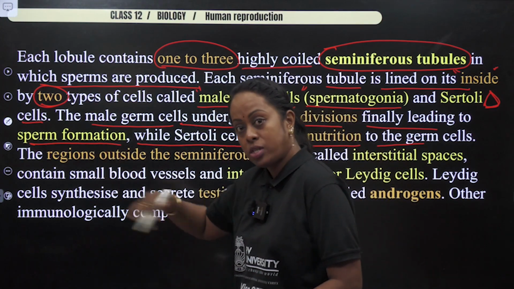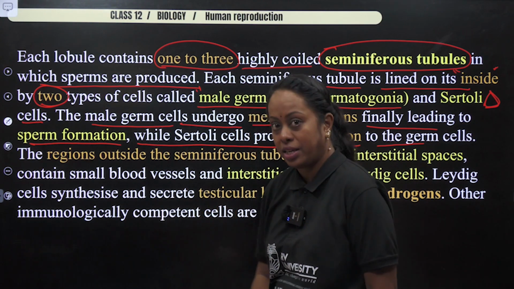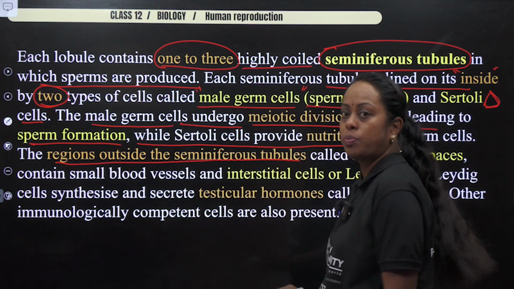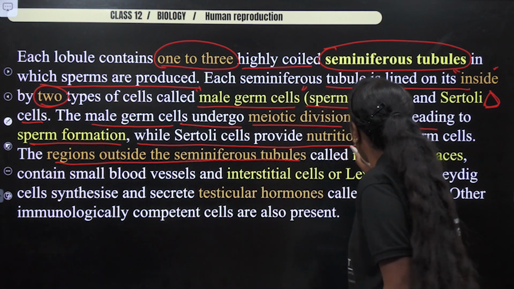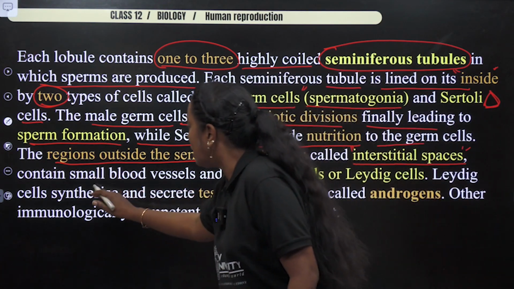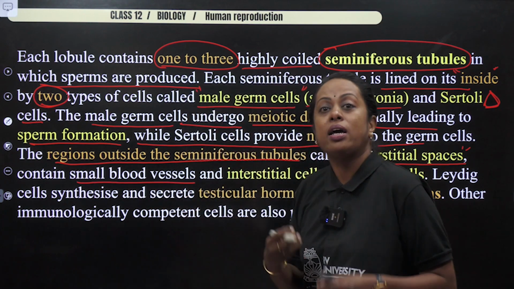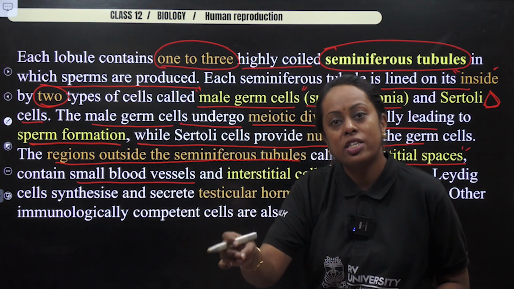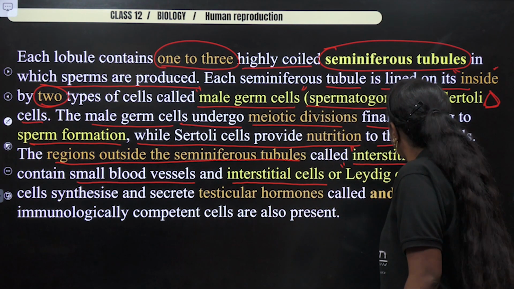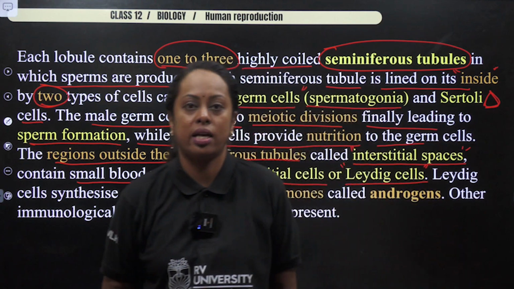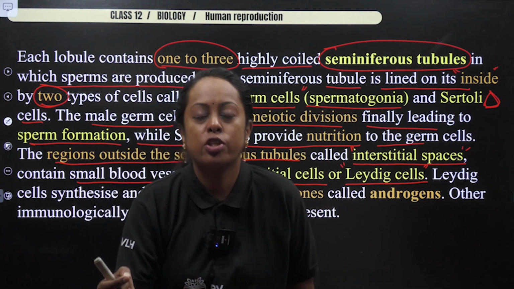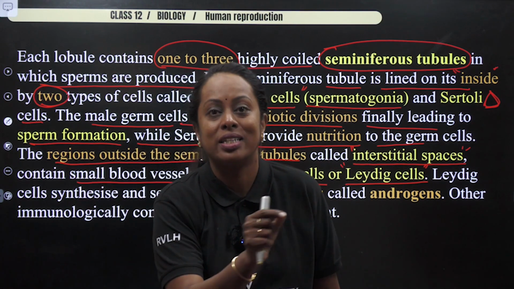Next. Now, we finished within that particular seminiferous tubule. What are the regions? Okay. Now, see the next sentence of your textbook. The region outside the seminiferous tubule, he calls that particular region as what? Interstitial space, which contains small blood vessels, and the cells present in that interstitial space are known as interstitial cells, but all of us commonly know them by a name which is called Leydig cell. And Leydig cells are those cells which are involved in production of the male sex hormone, the androgen testosterone.